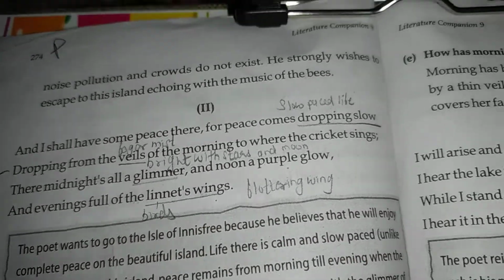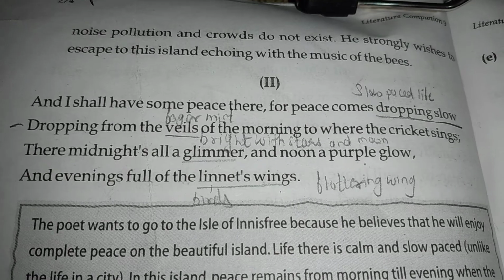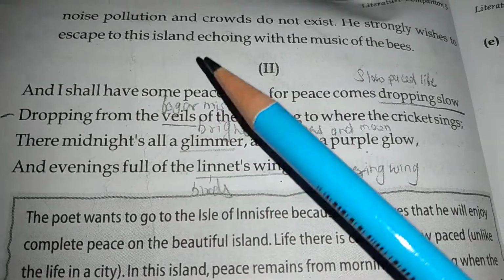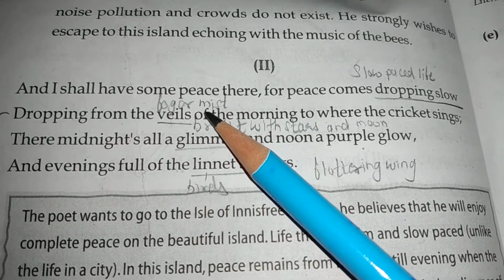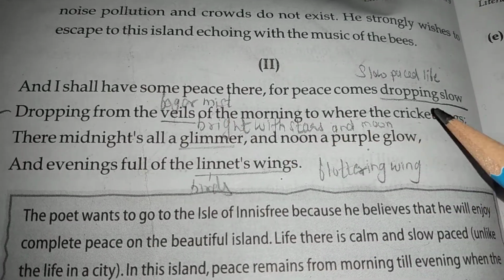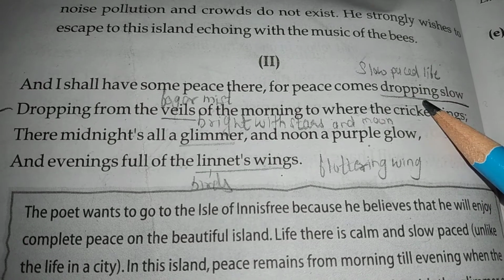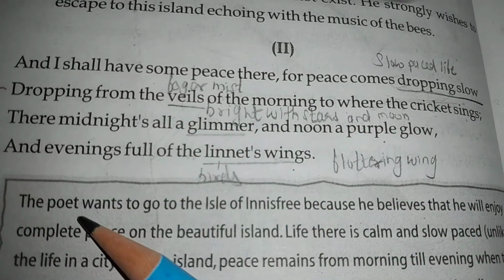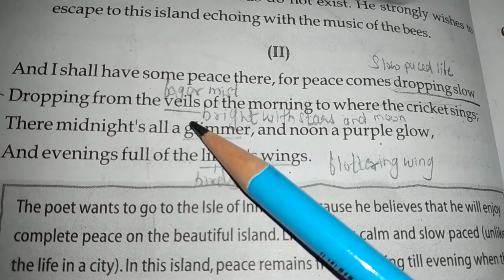So now what he says, he's describing how the environment over there is. He says there is a lot of peace, and I want to enjoy and live in that peace. Peace comes dropping slow. That means the life over there is very slow. It's very steady, calm and peaceful.